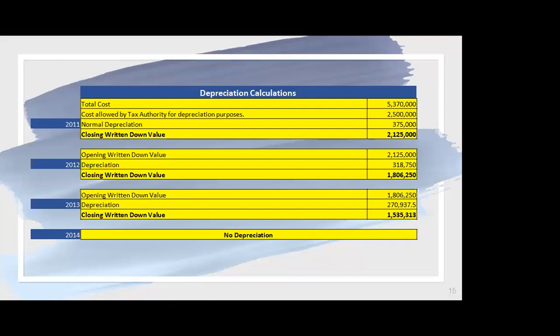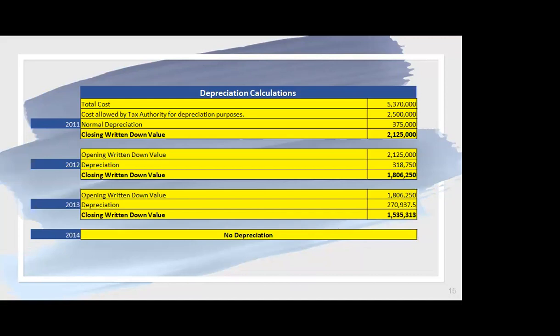So normal depreciation, ladies and gentlemen, before I move on, I would like to ask you a question: who can tell me what is a normal depreciation percentage on an asset? Can anyone tell me, please? Which asset are you referring to? I'm talking about the normal depreciation rate per year that you can charge on an asset, on a vehicle. On a vehicle, 15%. Okay, thank you very much, Vedant.